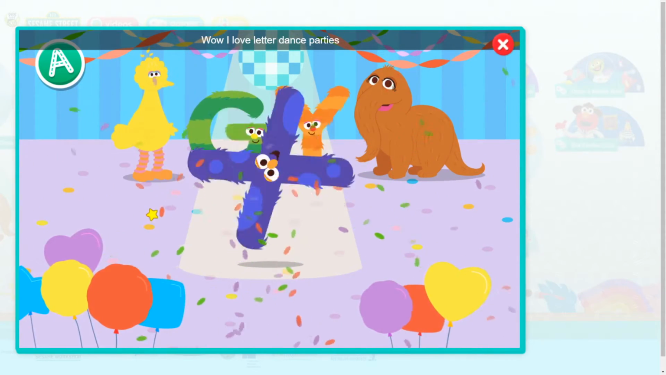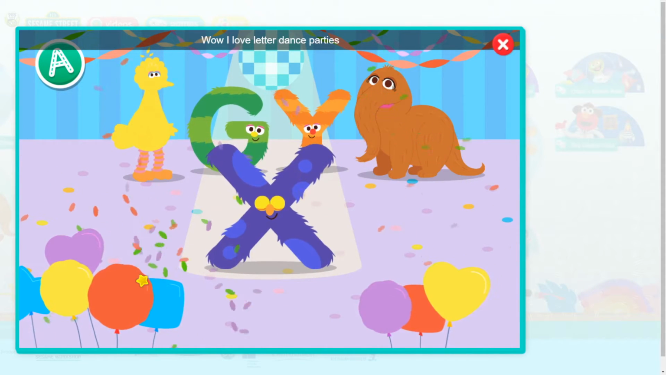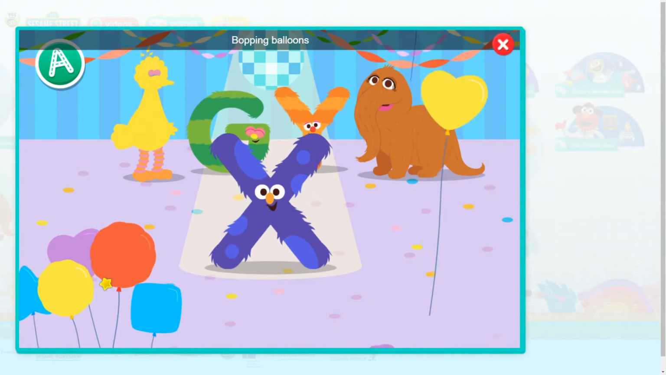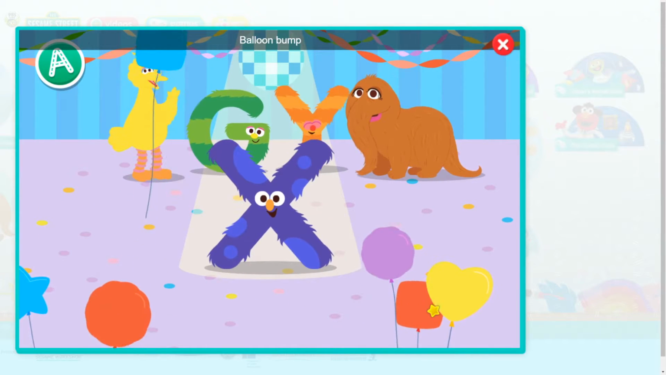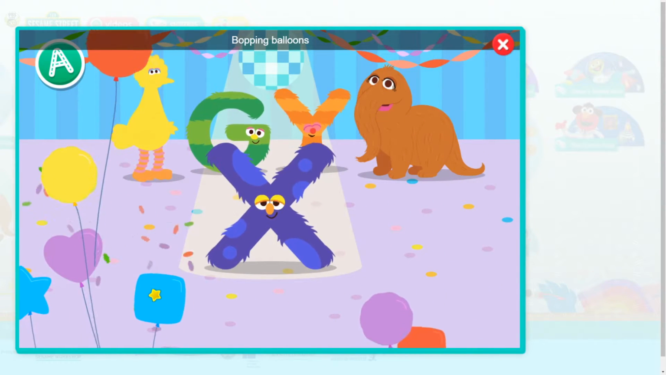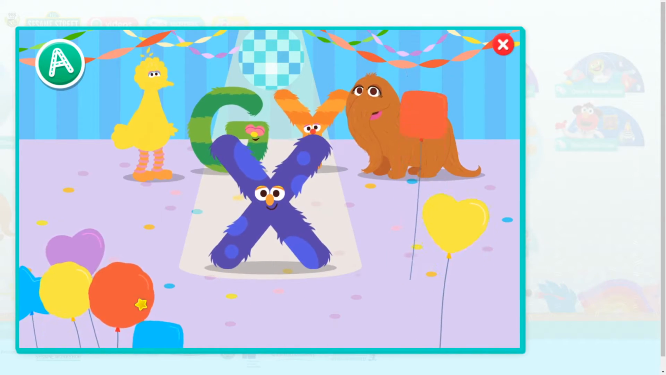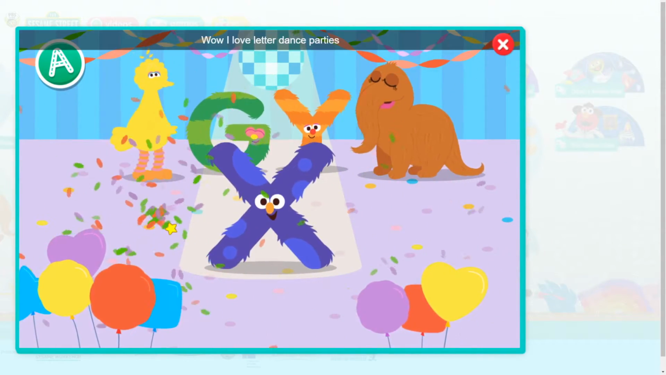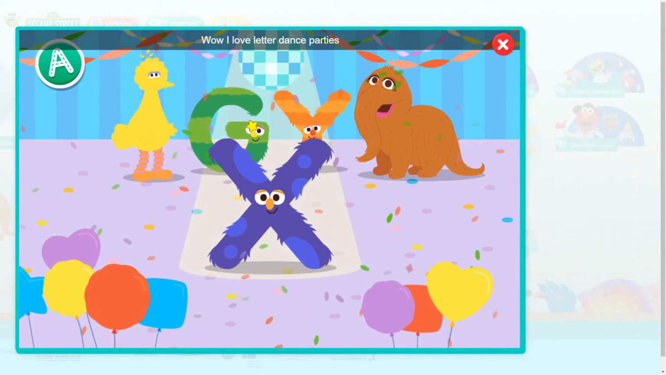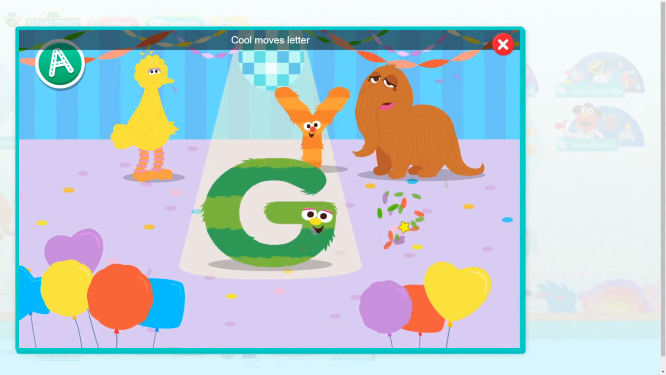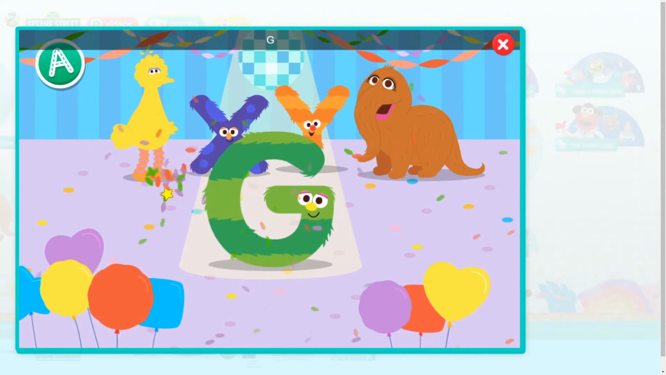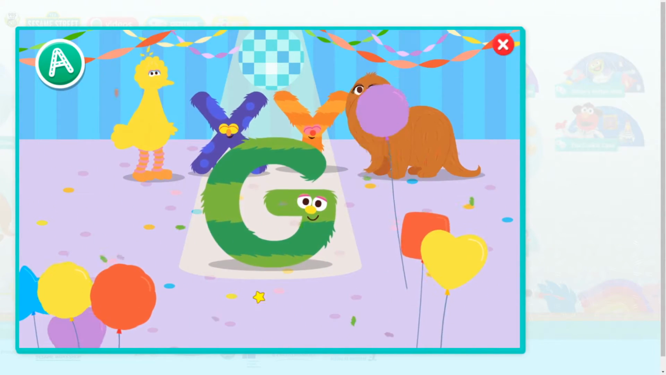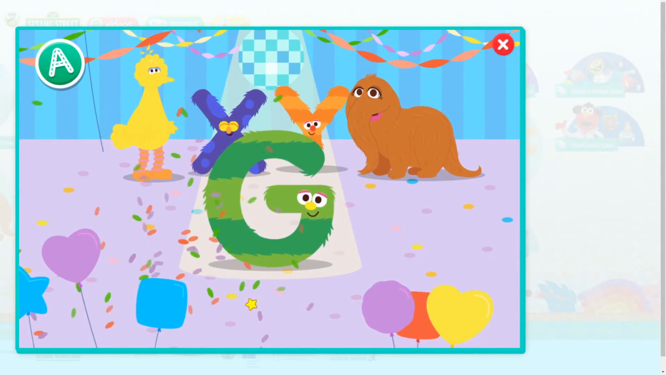Wow. I love letter dance parties. Balloon bump. Bopping balloons. Happy letter dance party. Wow. I love letter dance parties. Cool balloon, letter G. Balloon bump. Bopping balloons. Happy letter dance party.